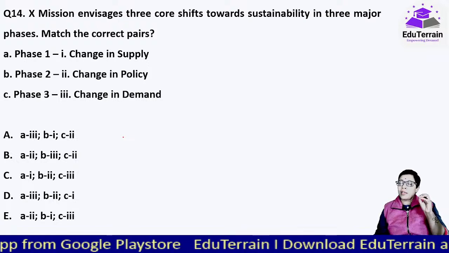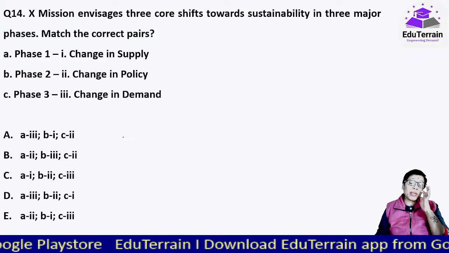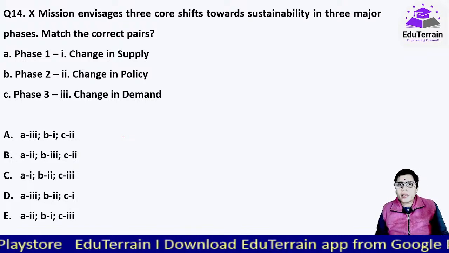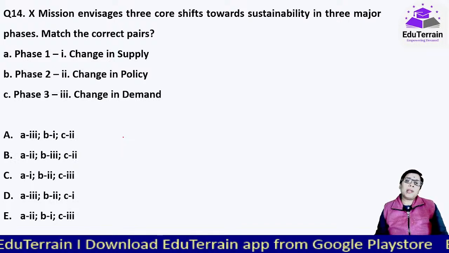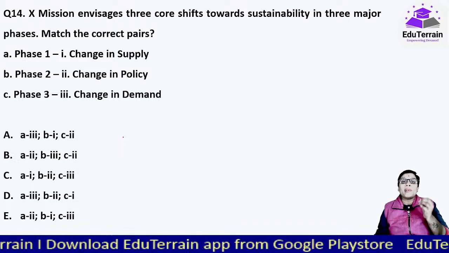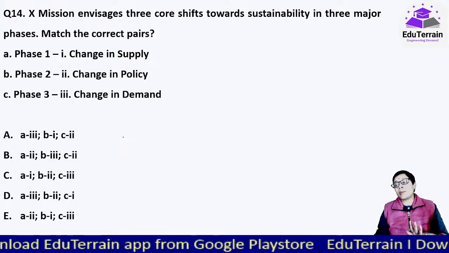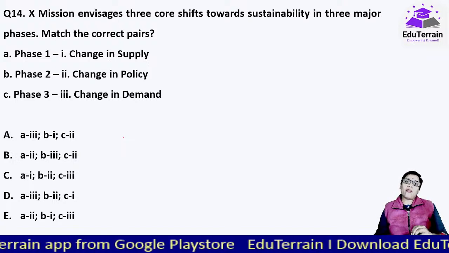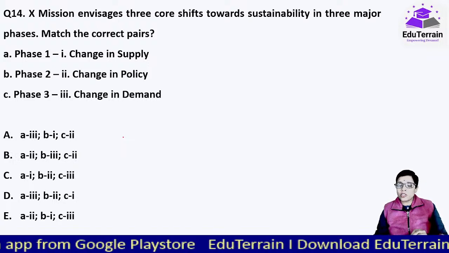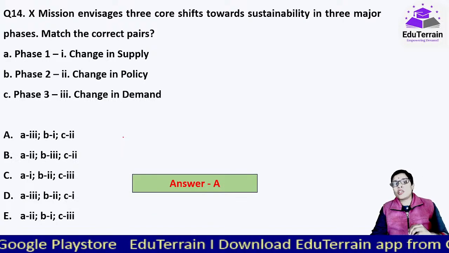So in phase 1, under this Mission Life program, the government is planning to bring changes in demand by creating awareness. After that, once there are changes in supply too, obviously it would be easy for them to make any policy based on that. Otherwise, acceptability would be a major issue. So they have planned this in 3 phases. Phase 1, change in demand; phase 2, change in supply; and phase 3, change in policy.